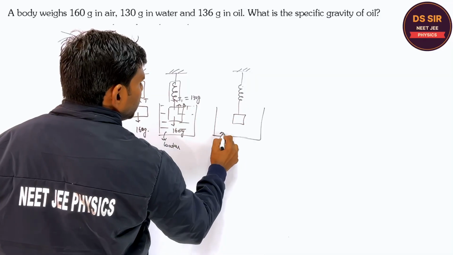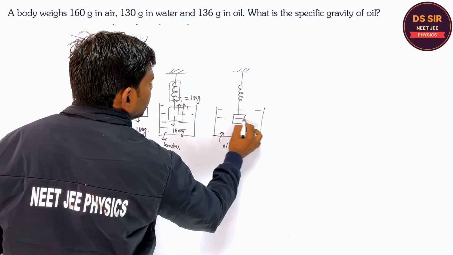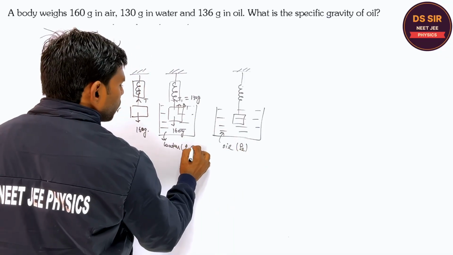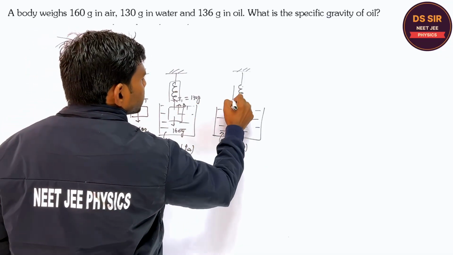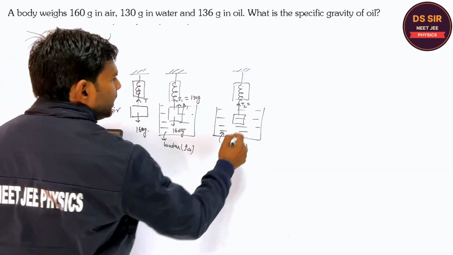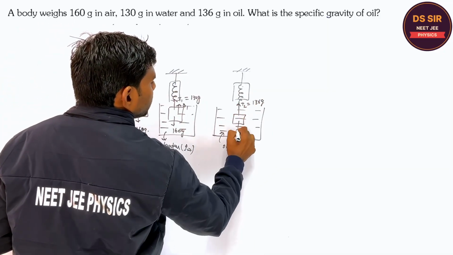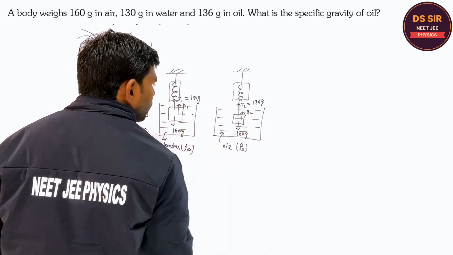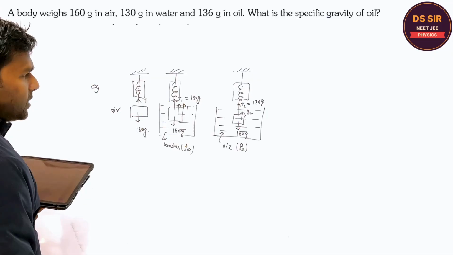And in the second case, the same body, the mass is 160 gram in air. Now it is dipped in oil, right? The density of the oil is rho oil, the density of water is rho water. In this case, the tension is T2, right? And it comes to be 136 gram, and this is 160 G. This is the buoyancy B2. Are you getting or not?